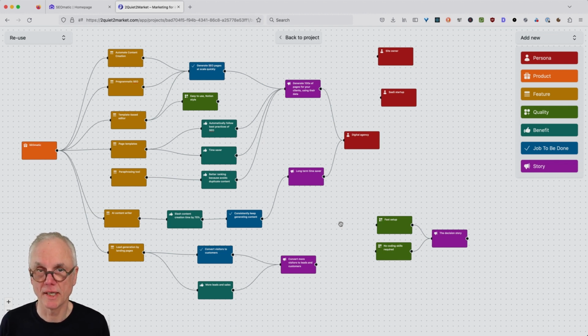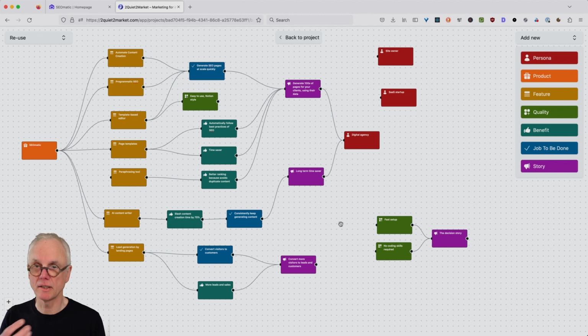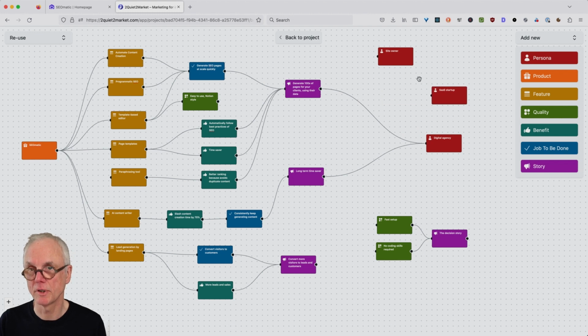Good. So that's basically how you build your marketing model with these building blocks. Products have features, features have benefits. Benefits can directly be used in a story, or they can be used to get a job done, for example, and then you continue telling your story. Whatever you like. There are no hard and fast rules here, but kind of a system to go from very bland and factual things to ever more interesting and more storytelling things, until you finally reach the customer on the right side. So a digital agency, for example, and a SaaS startup and the site owner.